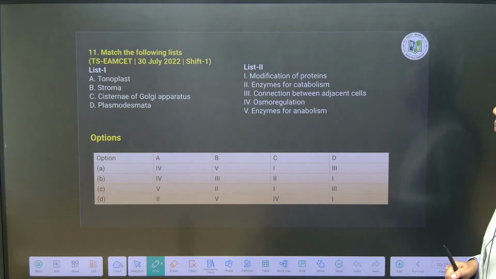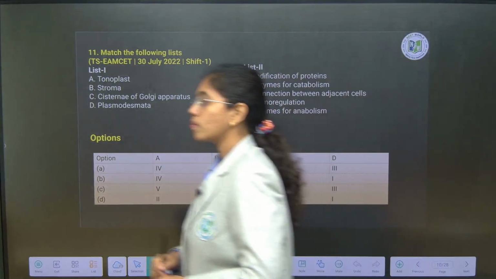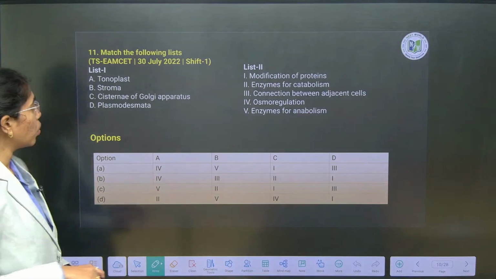Next question, again match the following type, just go through it. Yeah, here we go.